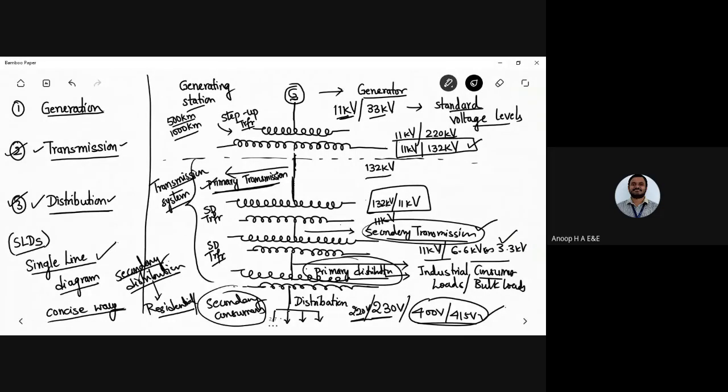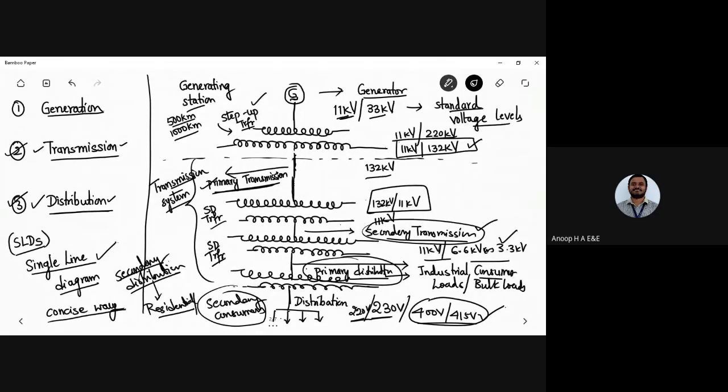So what do you mean by a bulk load? What do you mean by residential loads? Or how are we going to categorize secondary consumers and primary consumers? All these things need to be covered. You have to make a note of this structure of the electrical power system. It is very important once you get into any power industry. You need to know where we use the step up transformer, where we use the step down transformer, and so on.